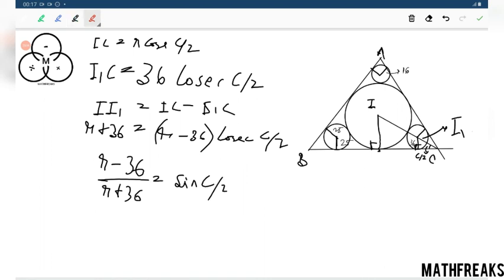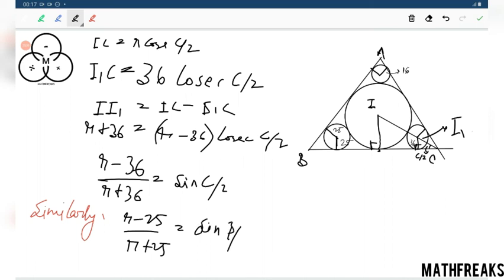Similarly, we will get relations. R minus 25, R plus 25, 25 is for sine B by 2.